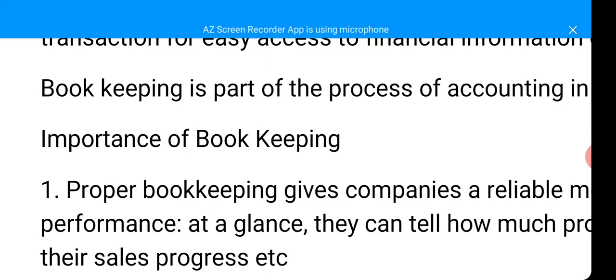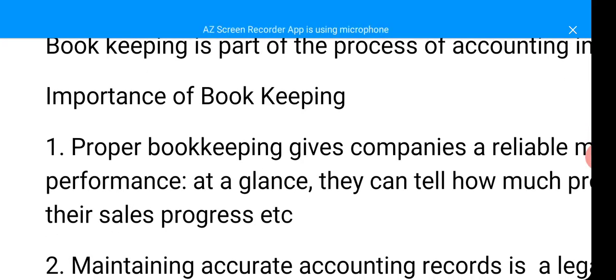So we shall now continue by looking at the importance of bookkeeping. Why do we keep records of financial transactions? When I say financial transactions, I mean transactions that have to do with what? That have to do with money. I buy something, I pay. You sold something to me, I give you money. That transaction has to do with money, so we call it a financial transaction. Don't forget, I told you that bookkeeping is the recording of what? Financial transactions. And you know what a transaction is now. Okay?